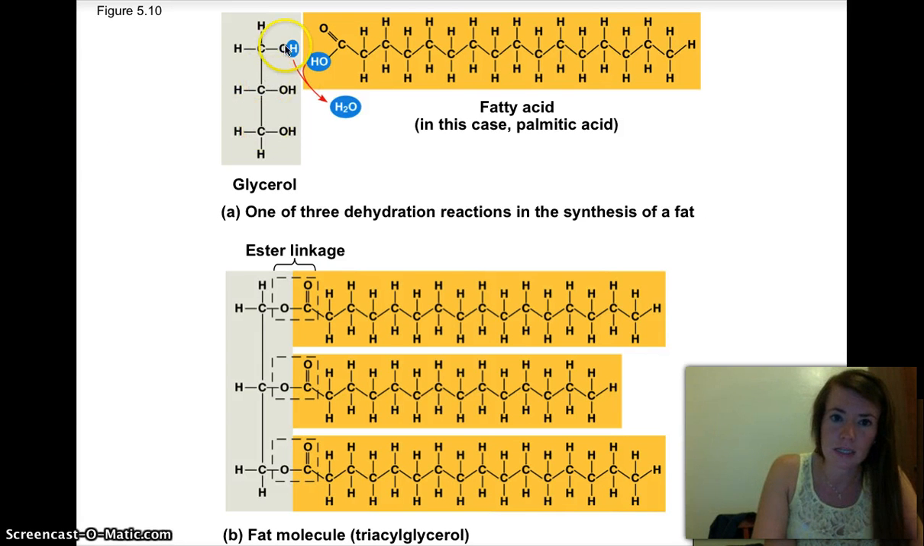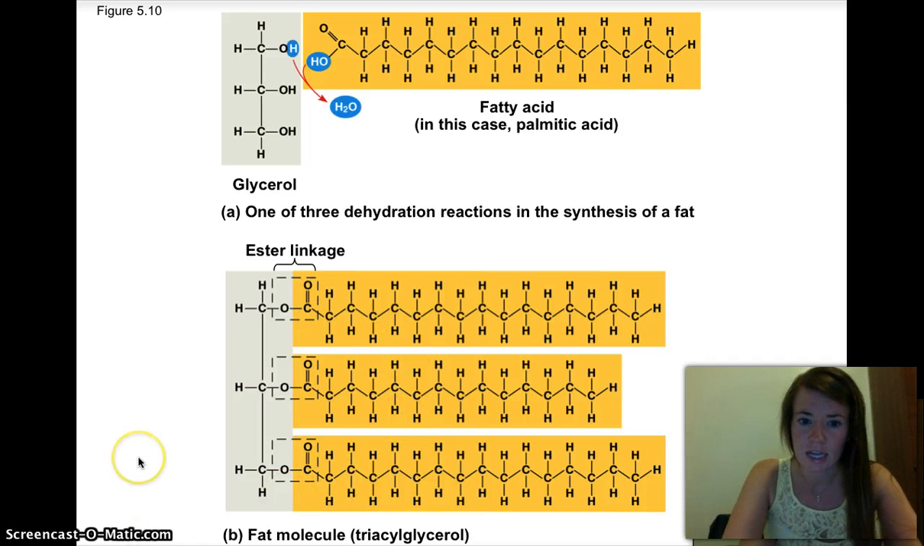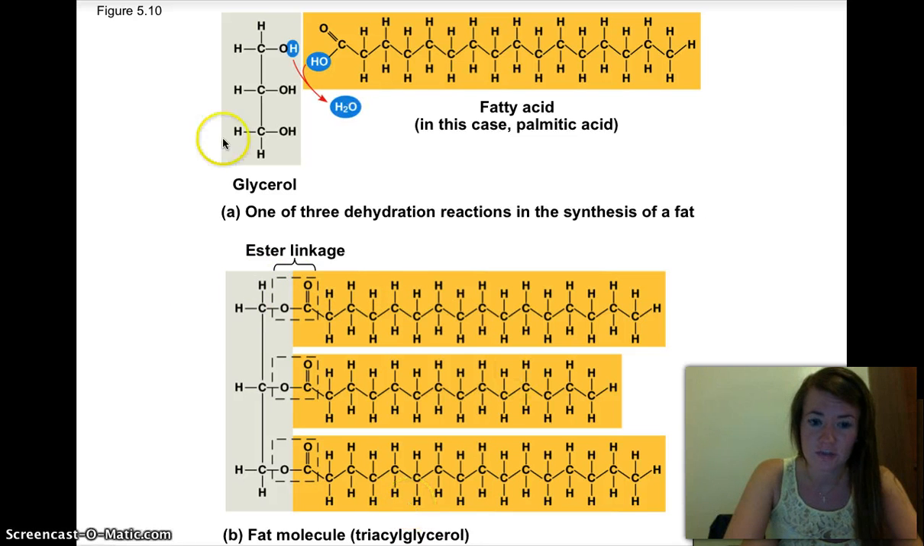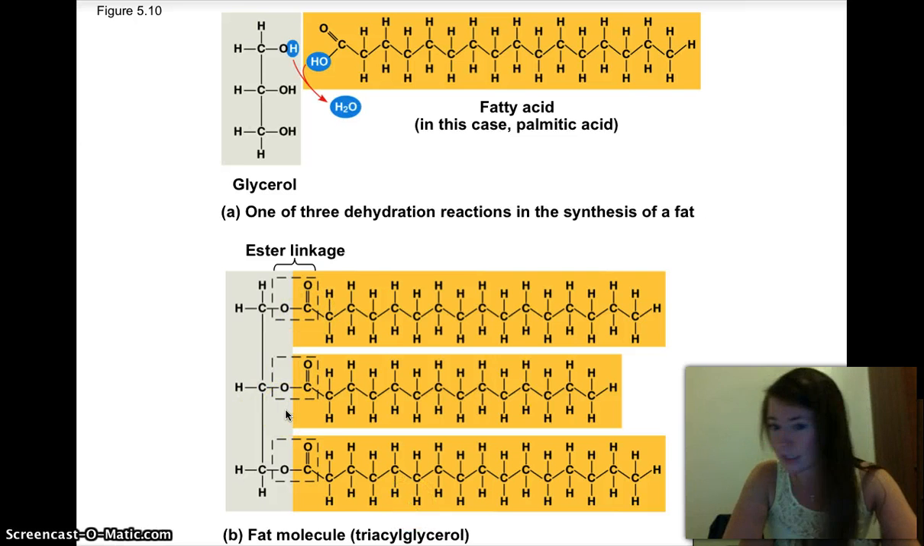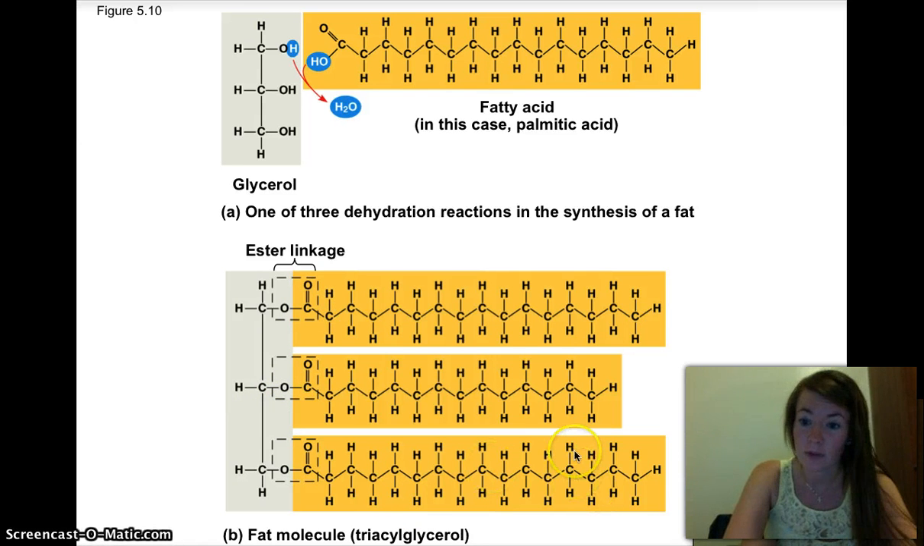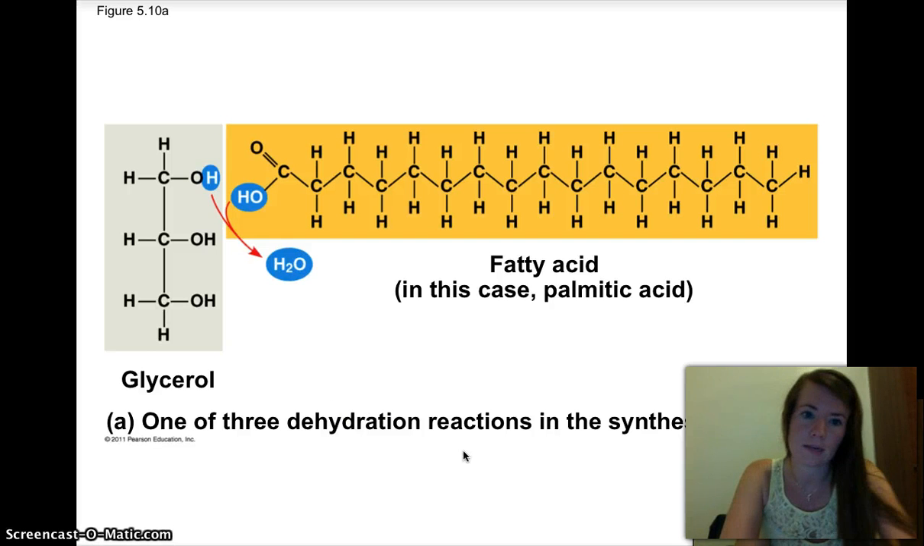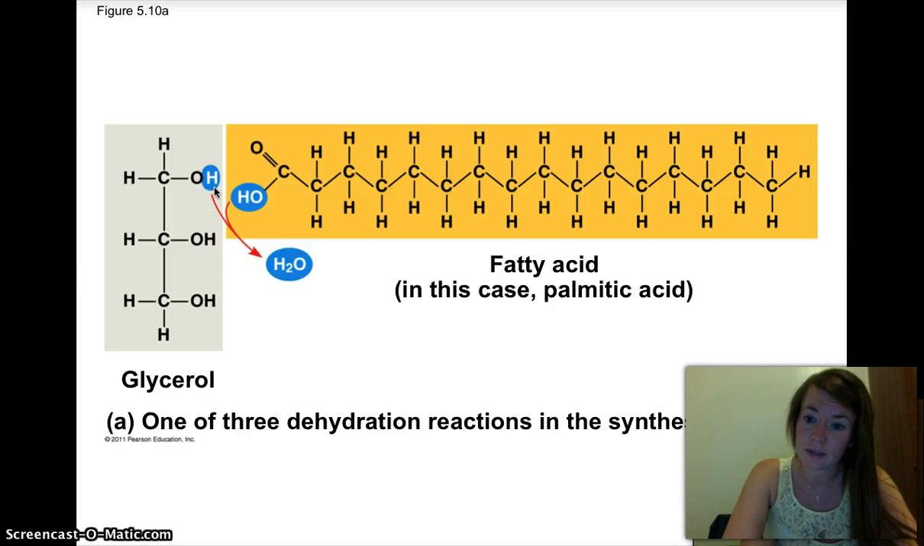We see 3 hydroxyls on this glycerol, so we have 3 fatty acids bonded with 3 ester linkages. This right here is what's called a triacylglycerol, because there are 3 fatty acids attached to this glycerol. We also can call this a triglyceride, which you may have heard of before. The fatty acids can be the same or they can be different. Here we have what looks like 2 of the same fatty acids and 1 different in the middle. And here we see again the hydrogen of the glycerol and hydroxide of the fatty acid leave together, so you lose a molecule of water in a dehydration reaction.